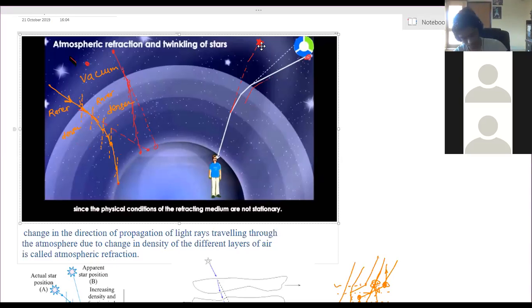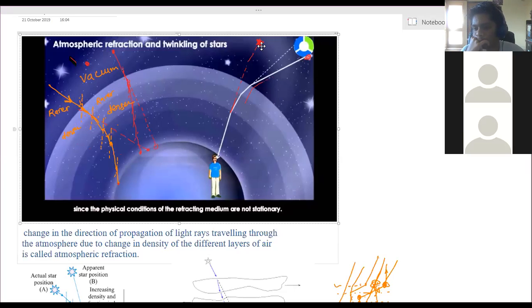So stars seem to be twinkling. That means their brightness keeps on changing. So what is the reason behind this? Why does that happen? Why only with stars? When we see the planets, we can differentiate between planets and stars in the night sky by the twinkling effect. The stars' brightness keeps on changing, but not the planets. Planets constantly produce light. The twinkling effect cannot be seen in planets. Planets also shine in the night sky because of the reflection of the sun's light, but the twinkling effect is not seen in planets, only in stars.